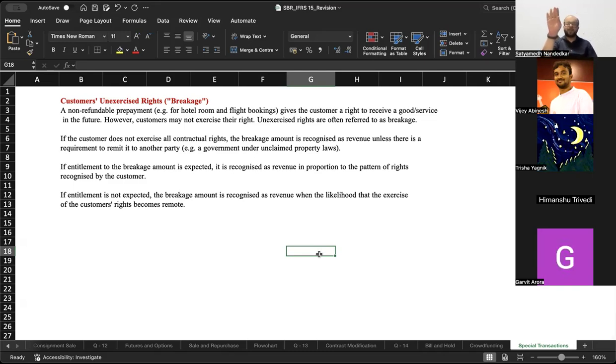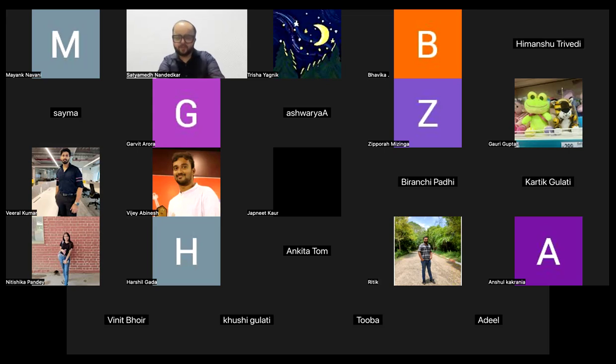Now the company does not have any obligation to give me another seat on a different flight. If I were to exercise the right to reschedule the flight within the 24 hours after the departure of my original flight, then if I were to exercise that option, the airline company like Indigo would be obligated to give me a seat on another flight. But in this case, I did not use the time in the exercise window to book another flight. So now the company is not obligated to give me anything. And because now it is not obligated to give me a seat on another flight, it can recognize that entire amount as revenue.